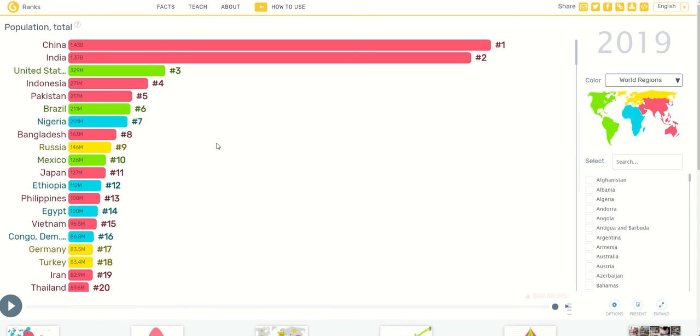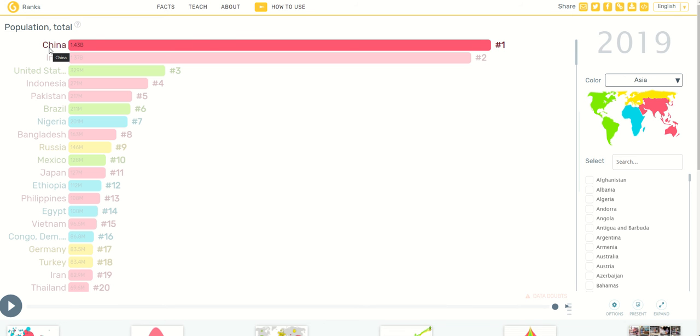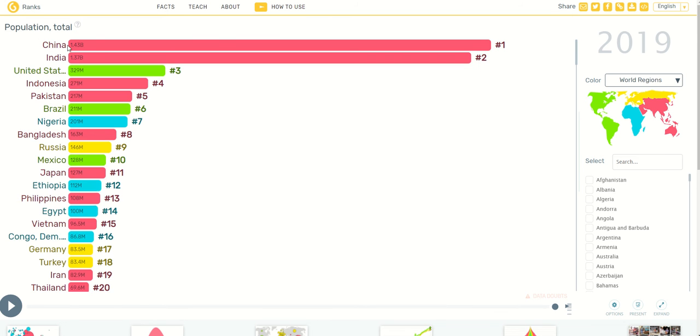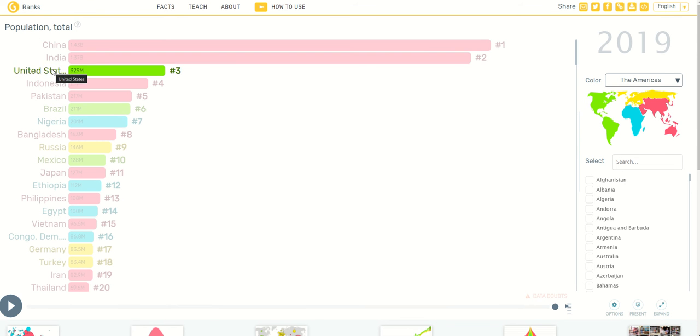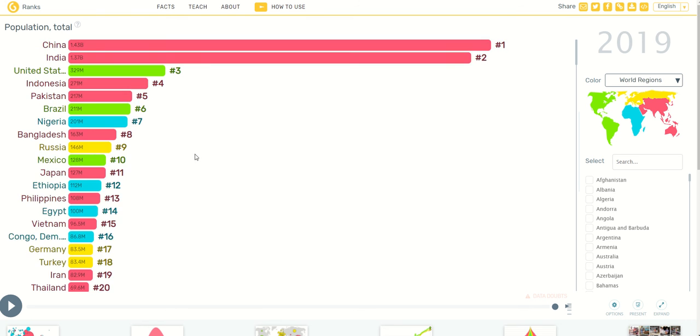Once you are on the Gapminder website, you will be able to see that all the countries around the world are by default ranked by their total population. So China is the most populous country with 1.43 billion people, followed by India, the United States, and so on.